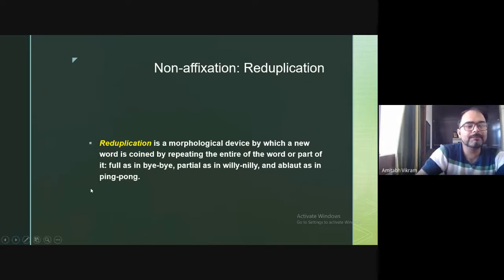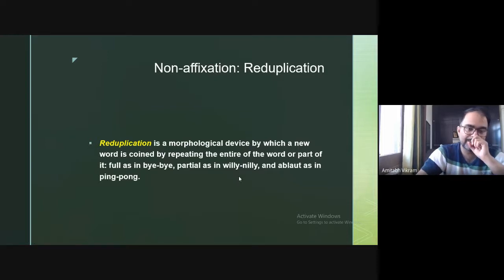So here, ping pong, everything is same, but what is the difference? You have this, like ding dong, fine, that type of thing. You have ping and pong. So I hope you have understood this reduplication. Two types, partial and full. And you have also the example of ablaut as well.